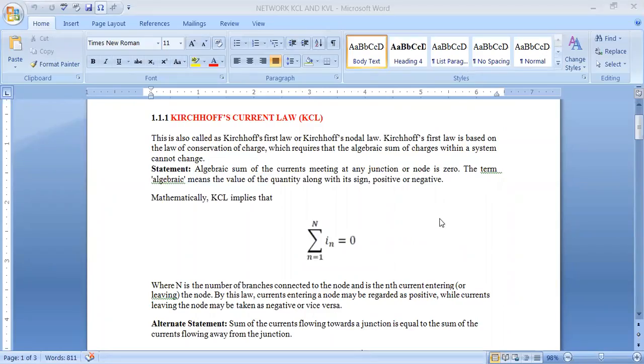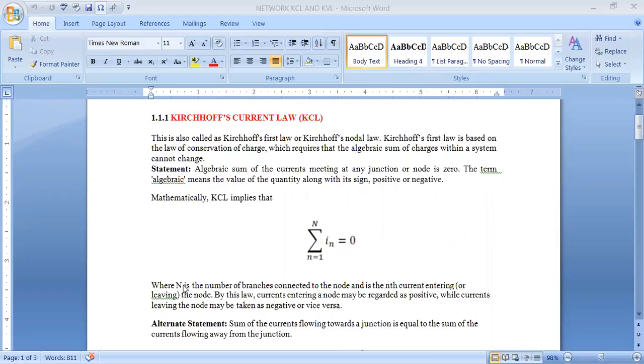Right. Today we'll discuss Kirchhoff's current law, KCL, and KVL. The statement says that the algebraic sum of currents meeting at any junction point or node is zero.